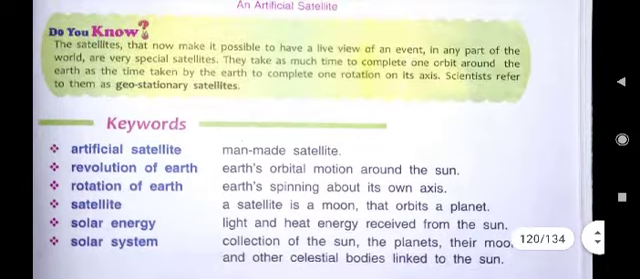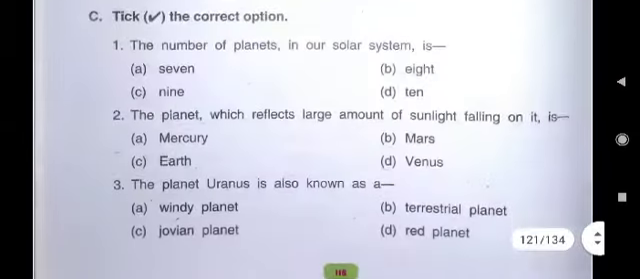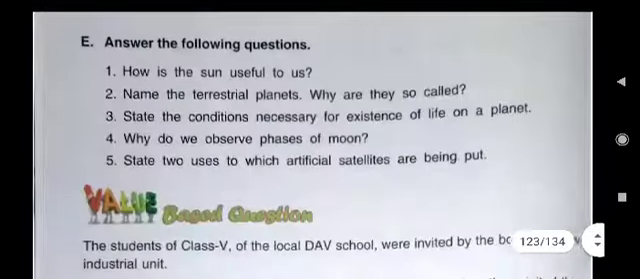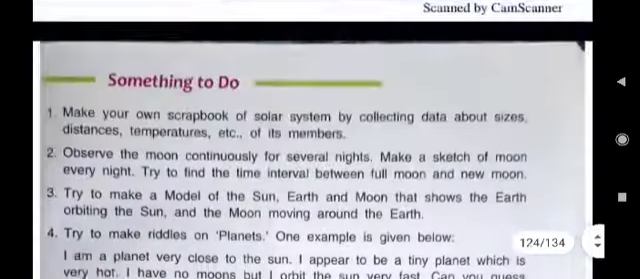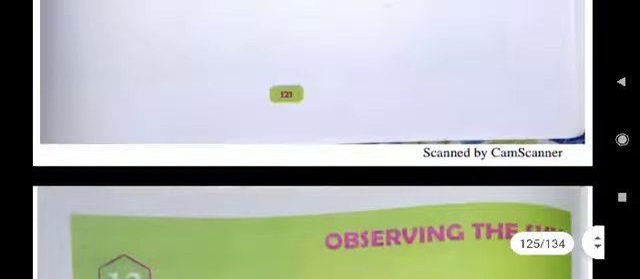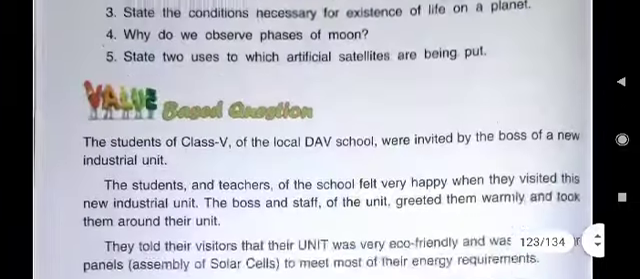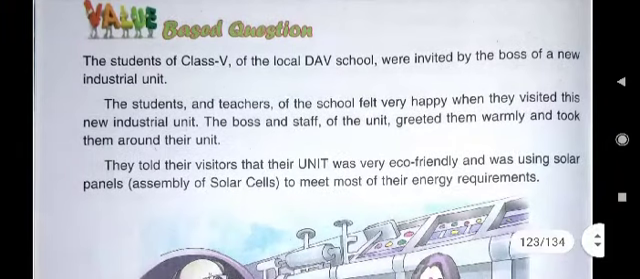Now, the fifth question. No, in D part only 4 answers are here. So, we will see value based questions also. Value based questions are here to inculcate some values. These questions are not necessary to write in your notebook, but children, you can learn some moral values after knowing about it.